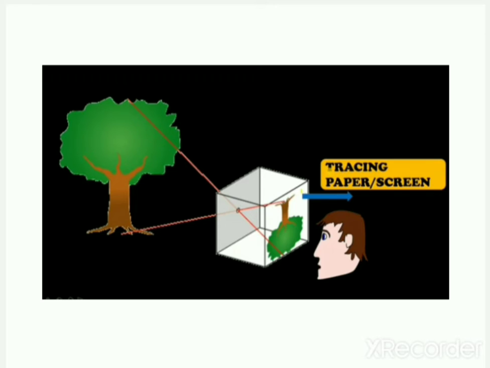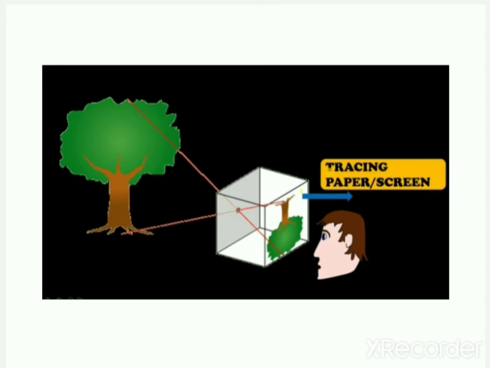The source of light emits light towards the tree, and because the tree is an opaque object, it reflects light towards the pinhole, and you are able to see the picture of this tree, but it is inverted.